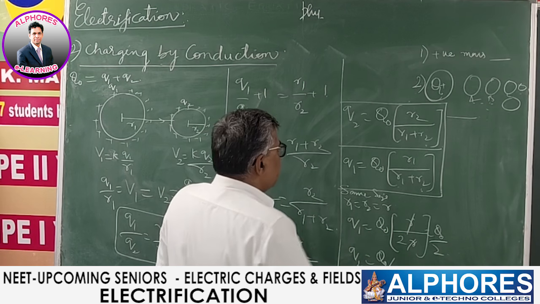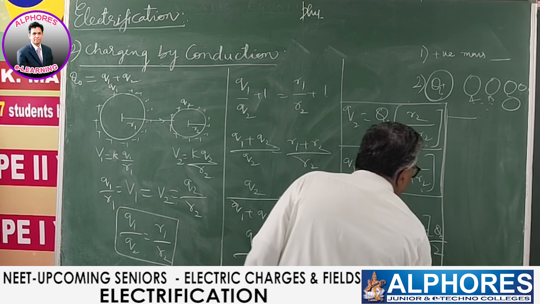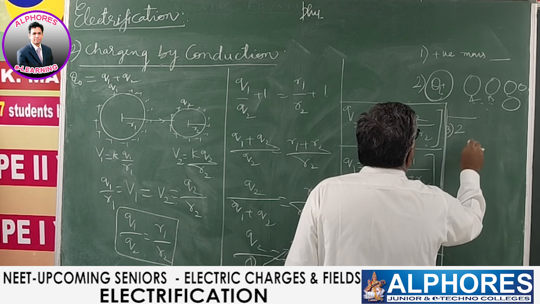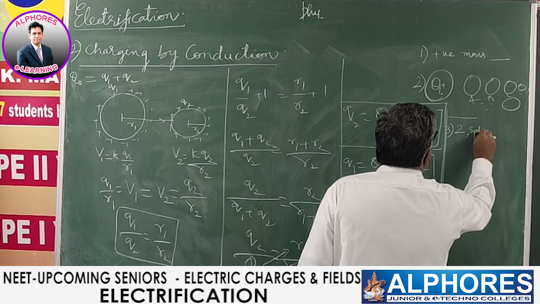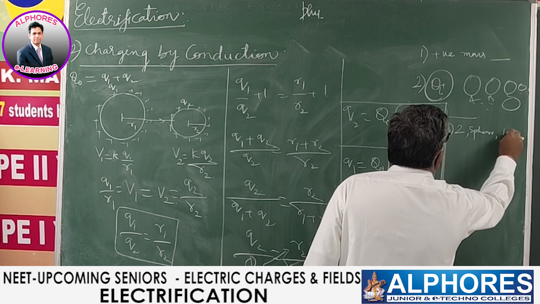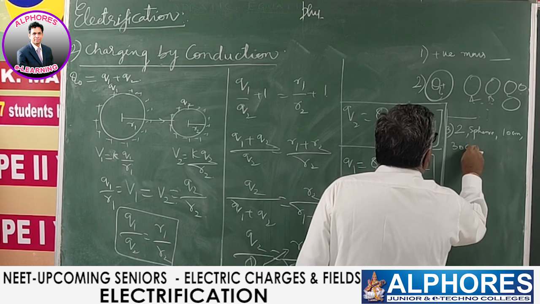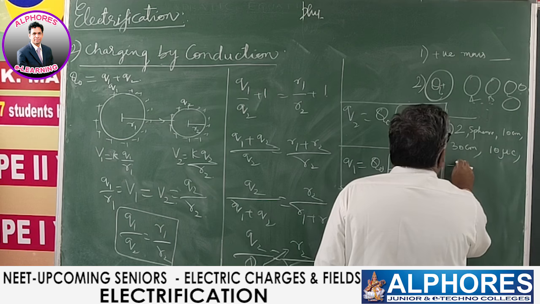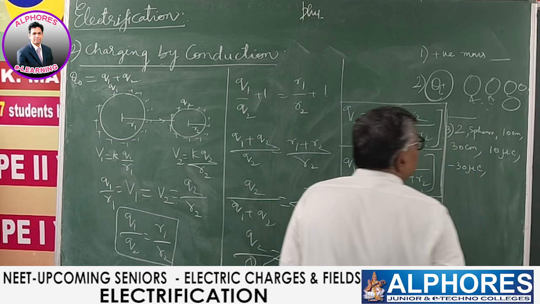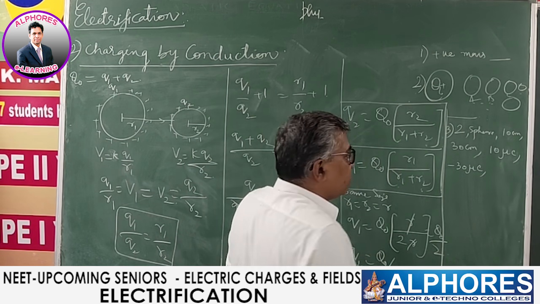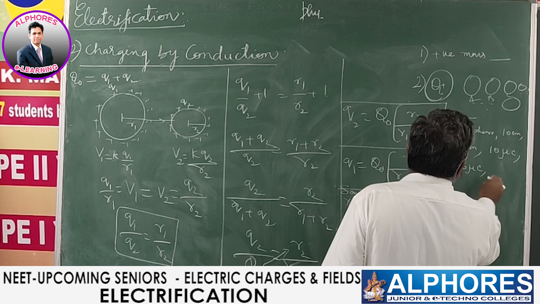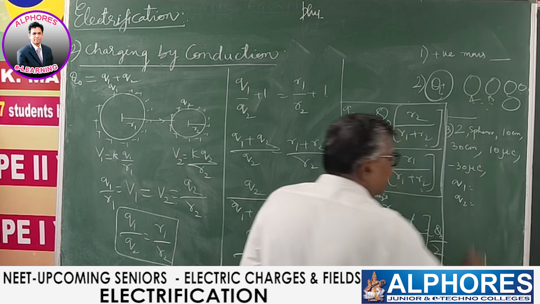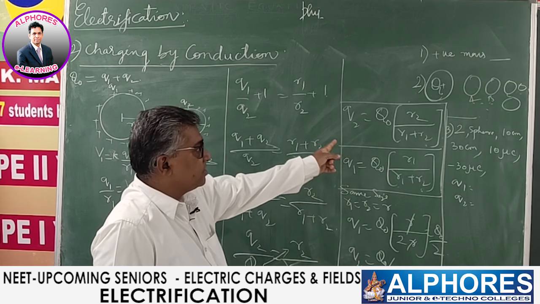Now based on this, there was a question given earlier in one of the entrance examinations. Two spheres of radii 10 centimeter and 30 centimeter possess charge 10 microcoulomb and minus 30 microcoulomb. Both are put in contact and separated. Then what are the final charges Q1 and Q2 on them? Now do this problem based on this.